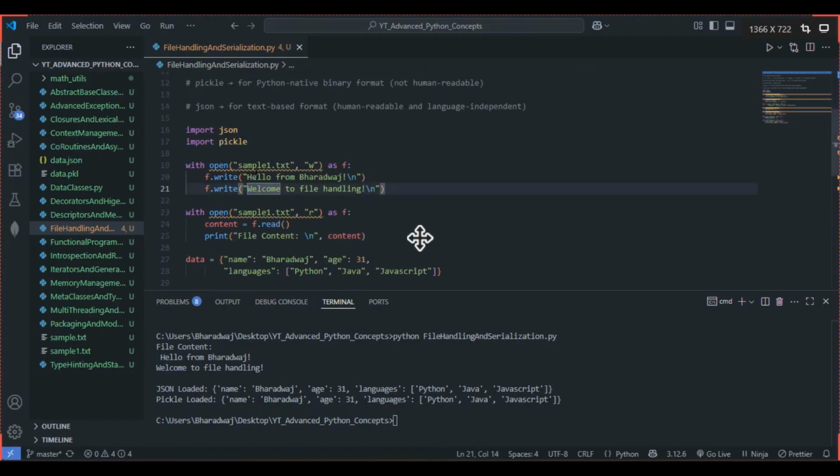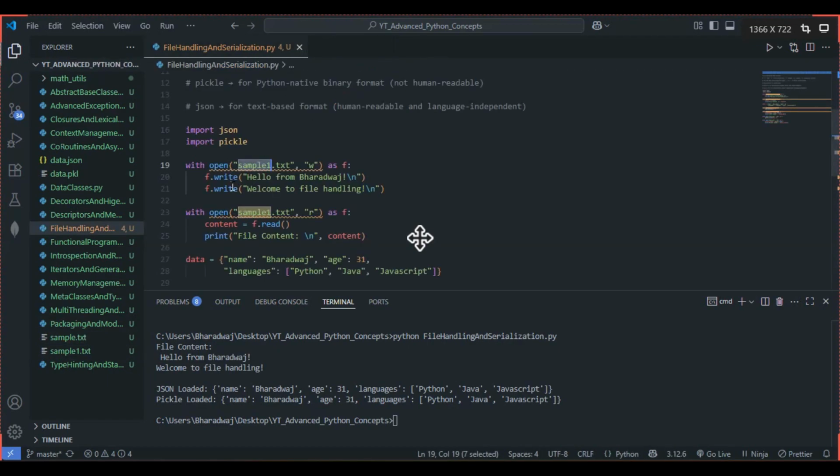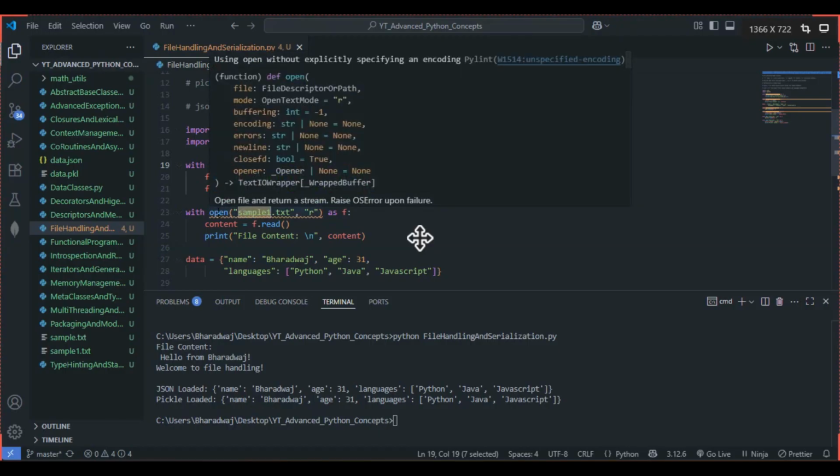First, we are writing something into the sample1.txt file. So see here, we have sample1.txt. I have written hello from Bharadwaj and welcome to file handling. See here, I have made use of f.write, as f I have given, right? f.write hello from Bharadwaj and welcome to file handling. This is what we are writing to the sample1.txt file. Sample1, because sample.txt I have made use of in another example, right? This is fine. Now we have to read, right?